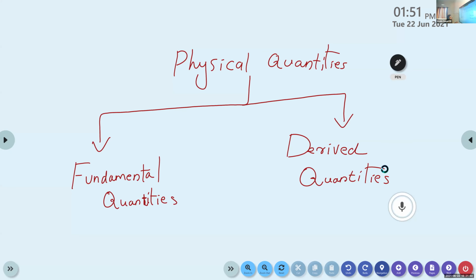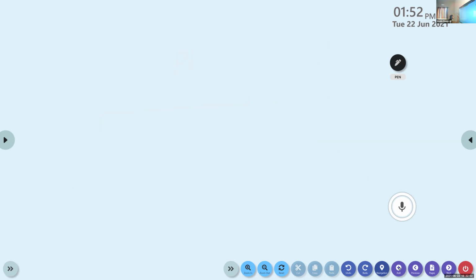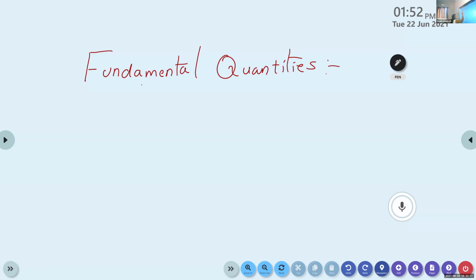Now we can discuss it one by one. What do you mean by fundamental quantities and what do you mean by derived quantities? So first of all, what do you mean by fundamental quantities? By the term fundamental quantities, we mean these are the basic quantities. All of you write the subheading fundamental quantities. Fundamental quantities are the basic quantities.